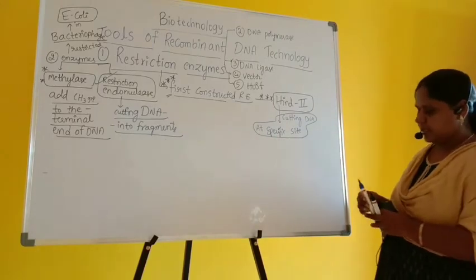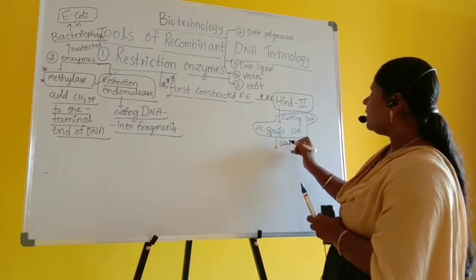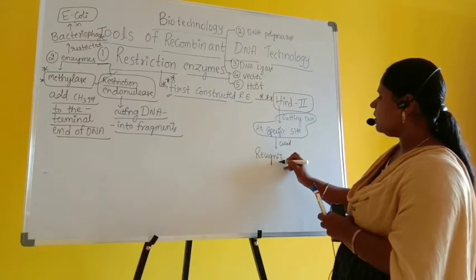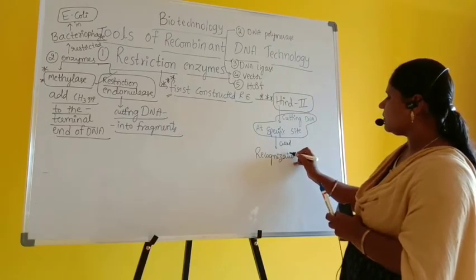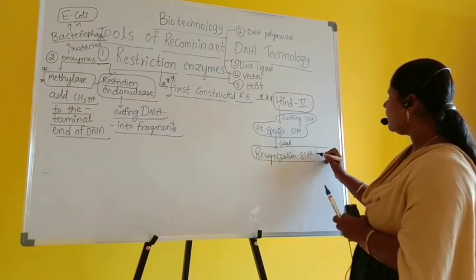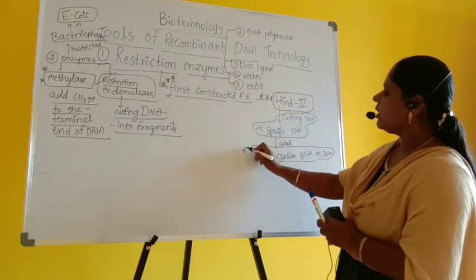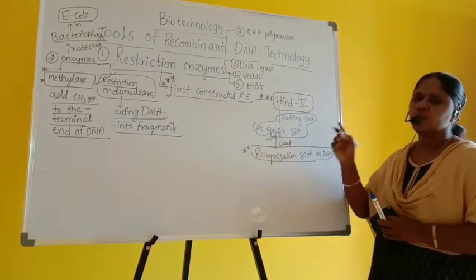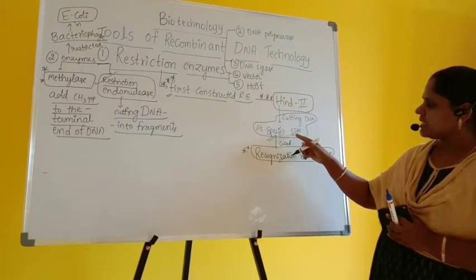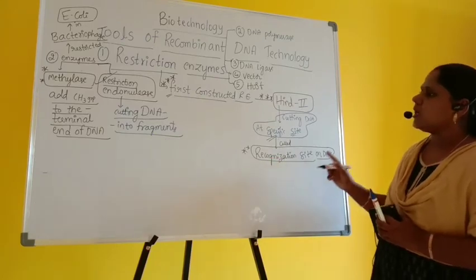And this particular site itself is called the recognition site. What is the meaning of recognition site on DNA? This particular enzyme will identify a particular site to make the cut on DNA. That particular site is called the specific site, or the recognition site on DNA.